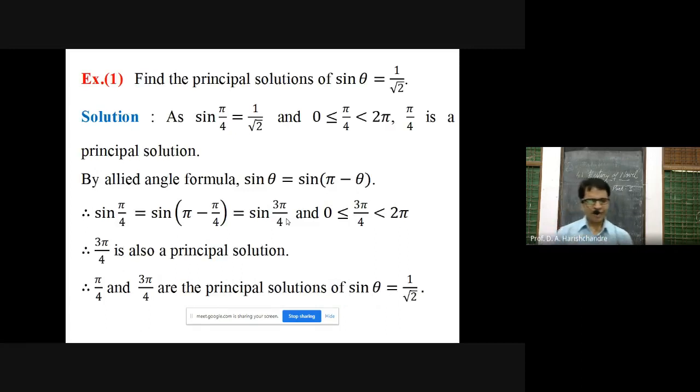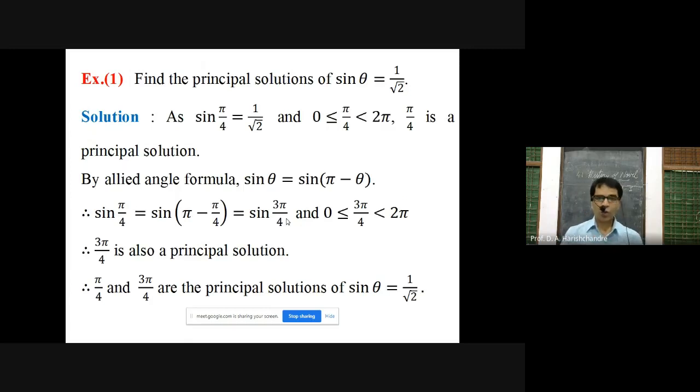Now let's have some examples on the theory part which we have discussed up till now. Such types of questions may be asked in the board exam, so you have to focus on these examples. We have to practice a number of examples from your textbook under this title. Keep that in mind. Example number 1. Find the principal solution of sine theta is equal to 1 by root 2.